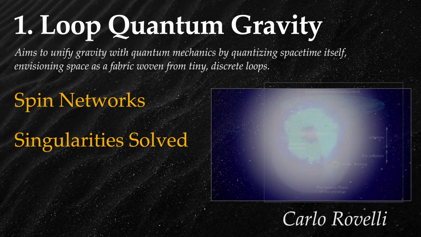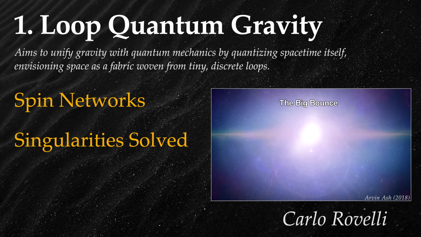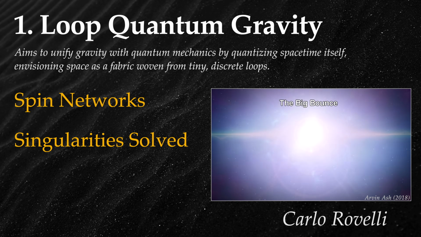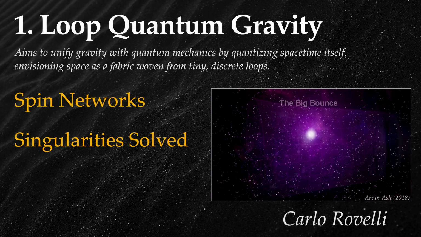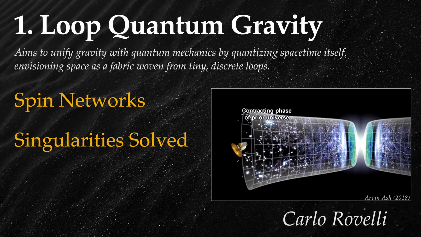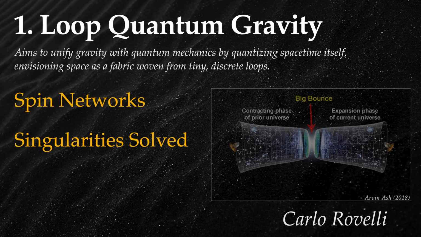Loop quantum cosmology, a branch of LQG, applies its principles to the early universe. In LQC, the Big Bang singularity is replaced by a quantum phase preceding the universe's expansion from a highly dense state, leading to a big bounce that avoids the classical singularity problem.